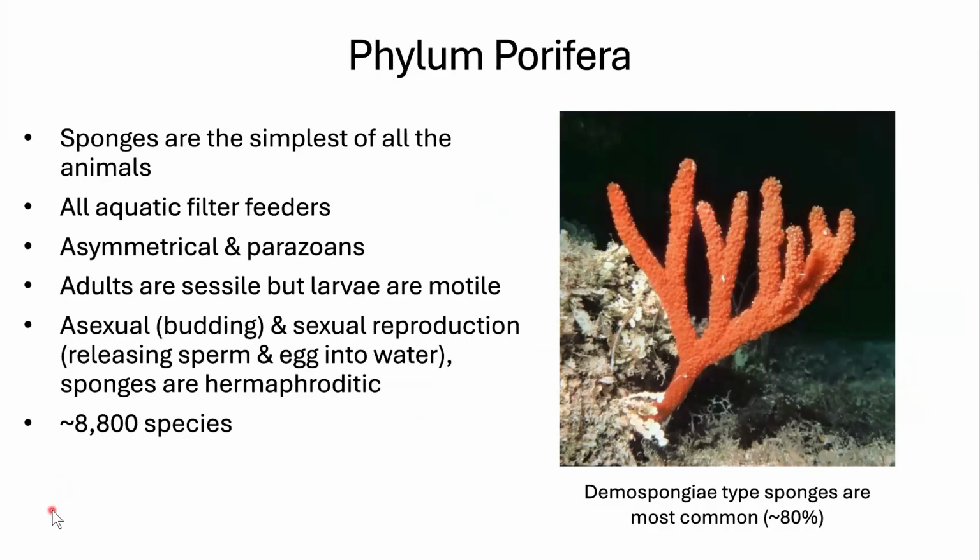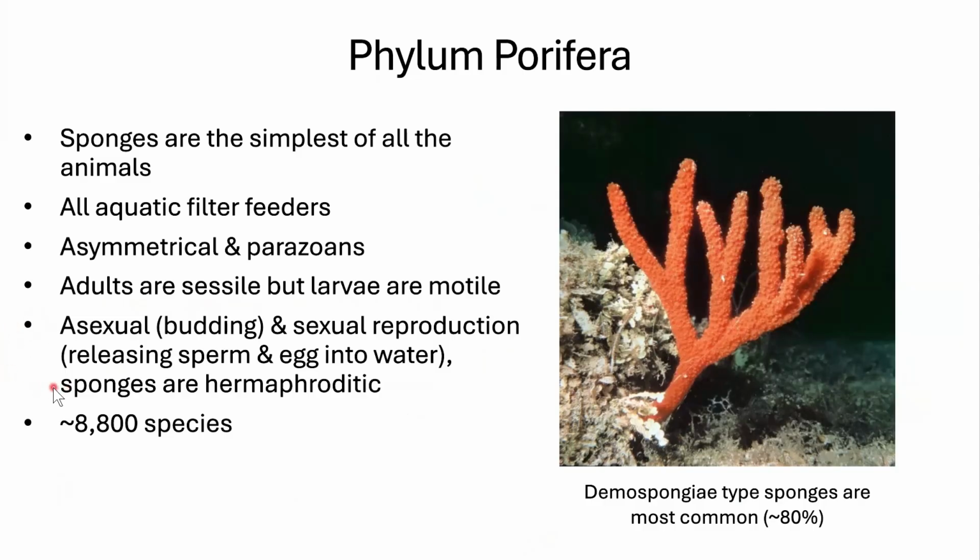Sponges are in the phylum Porifera. They're the simplest of all animals. They're all aquatic. There's no terrestrial ones. They are filter feeders. They are asymmetrical. They are parazoans, which means they have no true embryonic tissue. They're stationary as adults. That's what sessile means. They cannot move, but their larvae can move. They can reproduce asexually and sexually.